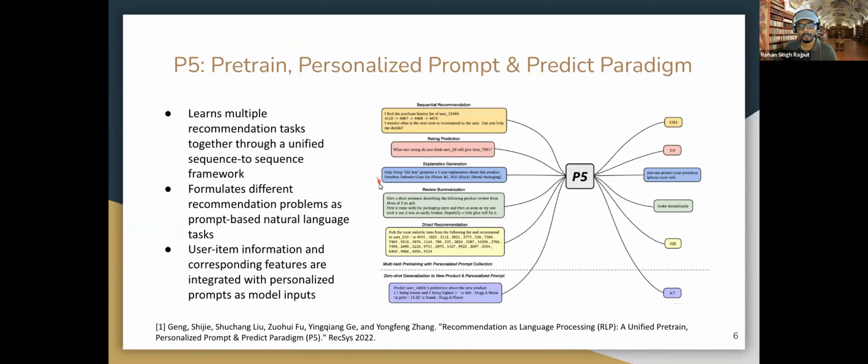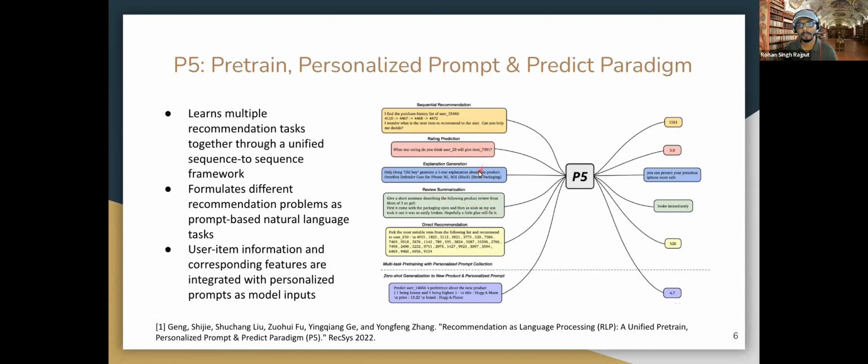Now there is one piece of research done by the University of Rotterdam, where they proposed this P5 model. This P5 model is very similar to the T5 model in transformers. The difference is that here we are talking about a prompt-based recommendation system. This is an example of a multi-task recommendation system, where it can use a sequence-to-sequence framework to generate multiple types of recommendation.